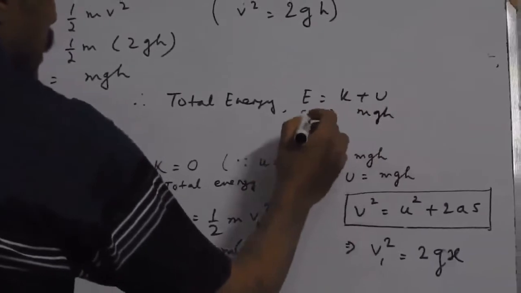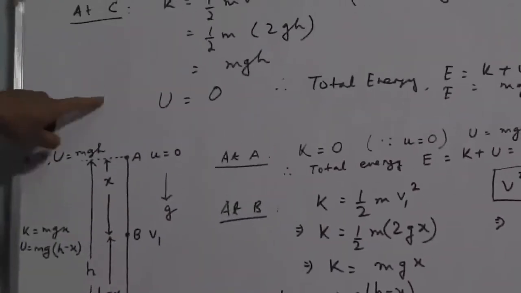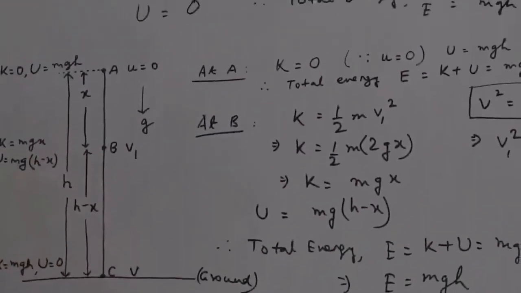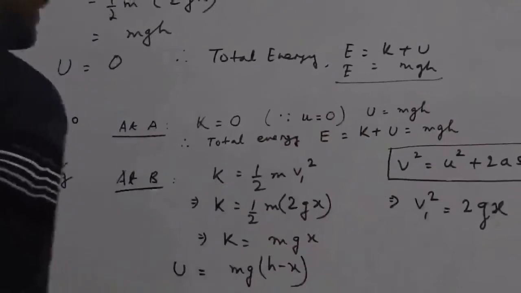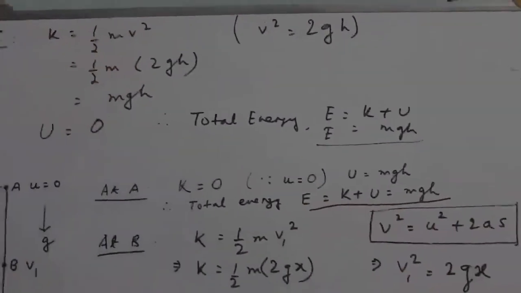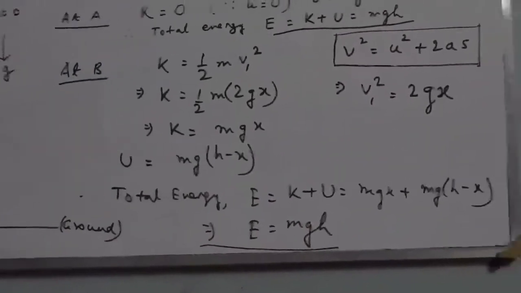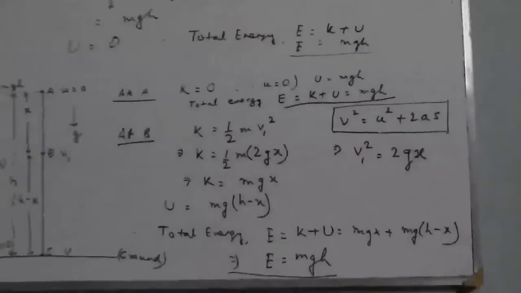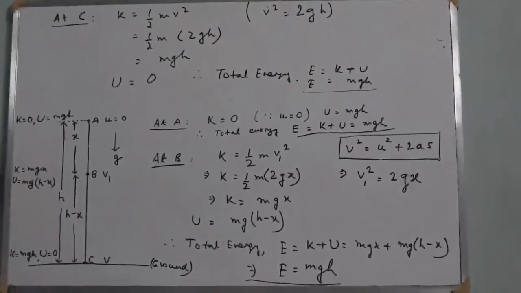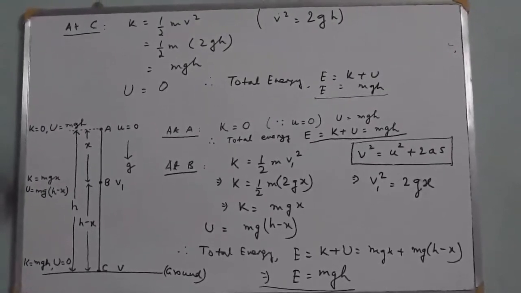So we have realized that in all the situations, at the point A, at the point B, and at the point C, the total energy remains unchanged, that is mgh at the point C, mgh at the point A, and mgh at the point B. So this is conservation of mechanical energy of a freely falling body. You can note it down.